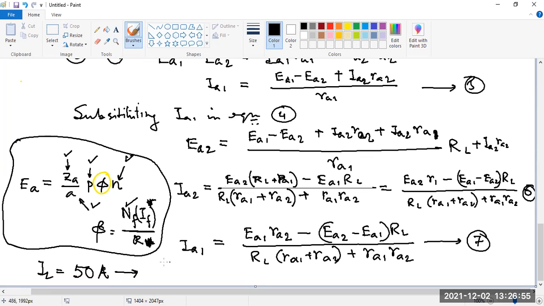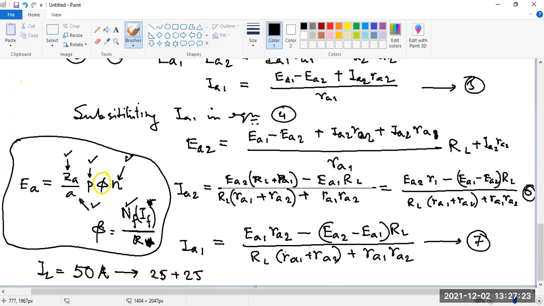So what do we want? Both the machines will share equally. That means 25 plus 25. That is actually the whole purpose of parallel operation. If the two machines have the same rating, both the machines should have the same current sharing. Am I right?